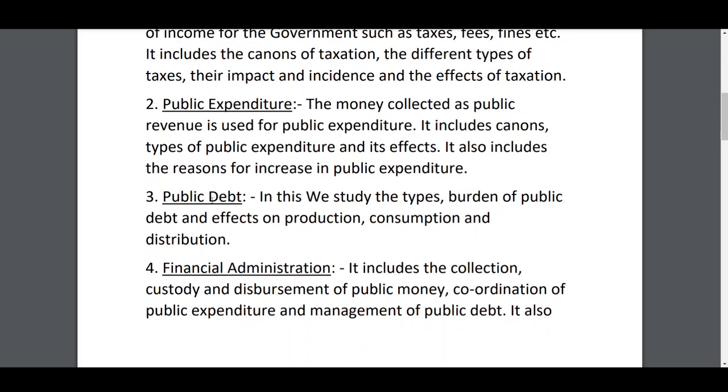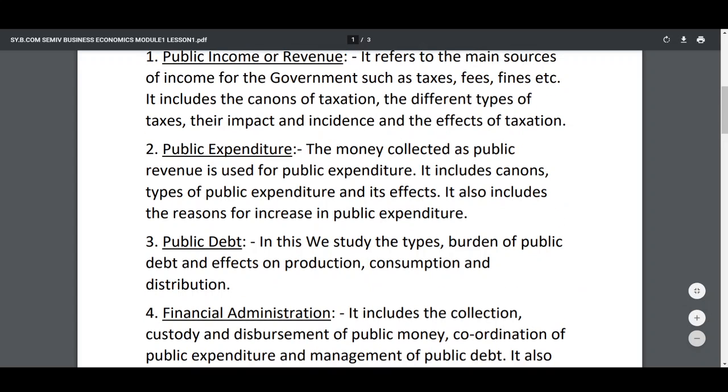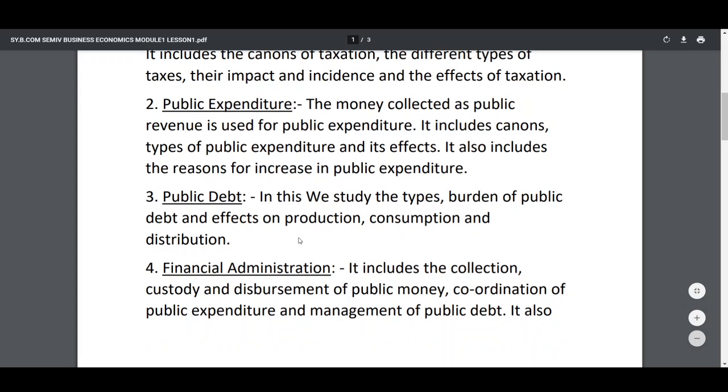The third scope or subject matter is public debt. In this we are going to study the different types of public debt, the burden of public debt and the effects of public debt on production, consumption and distribution. That is the third subject matter or scope of public finance.